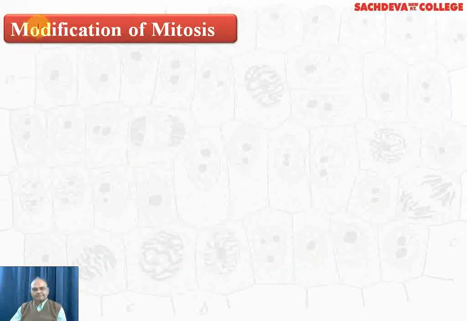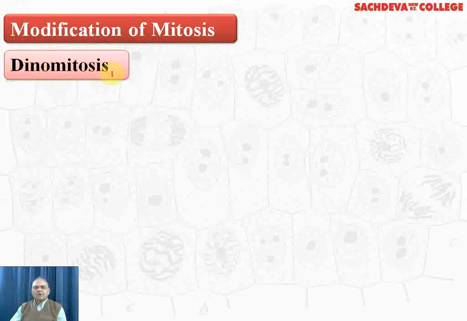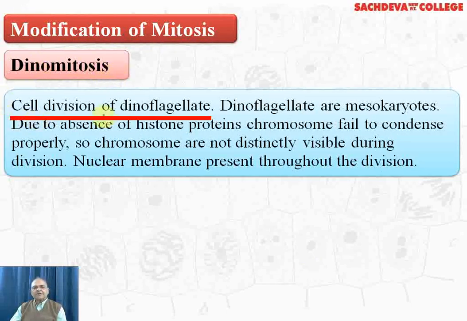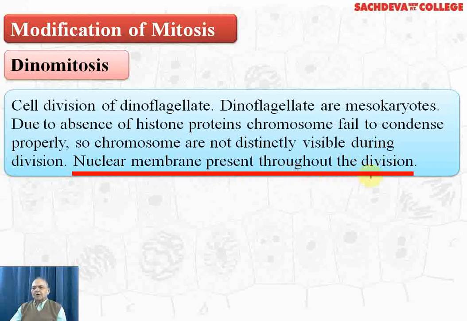Modification of mitosis. Dinomitosis. It is somewhat different in the sense because it occurs only in dinoflagellates. Cell division of dinoflagellate. Dinoflagellates are mesokaryotes. You are aware of the two terms, prokaryotes and eukaryotes, and it occupies a position between the two, that is the mesokaryotes. Due to the absence of histone proteins, chromosomes fail to condense properly, so chromosomes are not distinctly visible during division. Nuclear membrane present throughout the division.